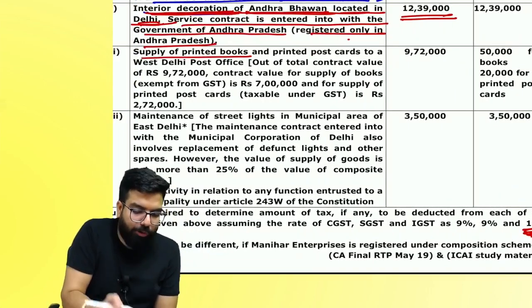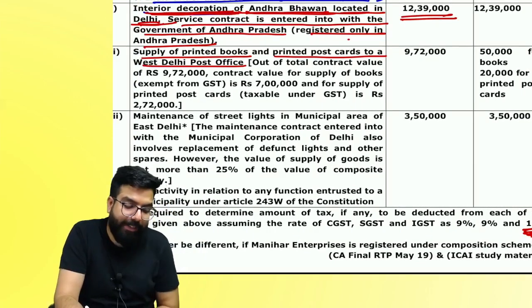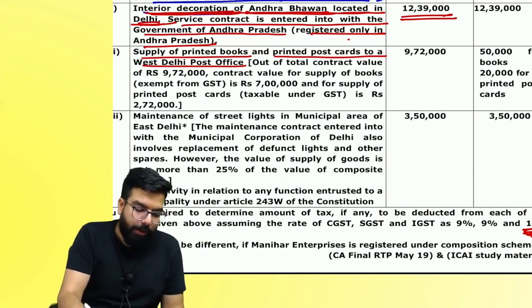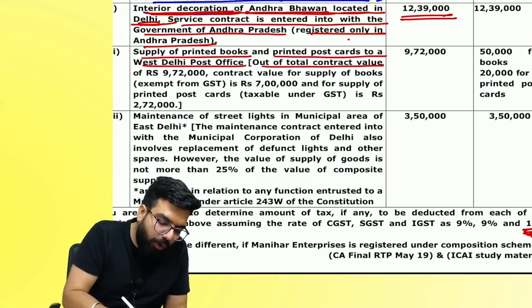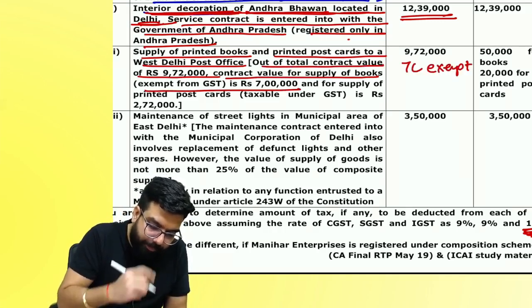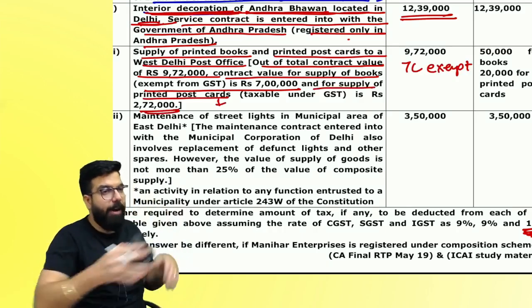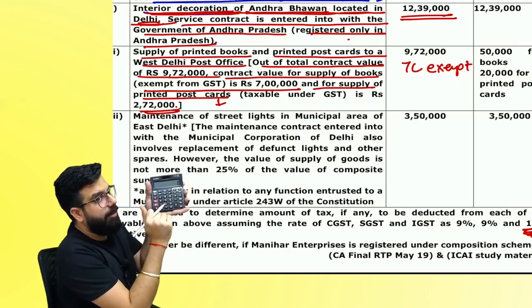Supply of printed books and postcards to West Delhi Post Office. Out of the contract value of 9,72,000, contract of 7 lakh is exempt. How much is exempt, everyone? 7 lakh is exempt. And the supply of printed postcards, which is taxable, is 2 lakh 72. How much is the taxable supply?